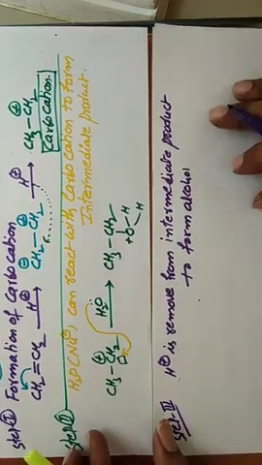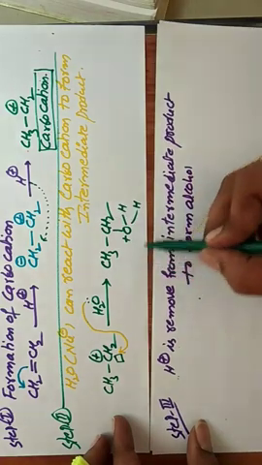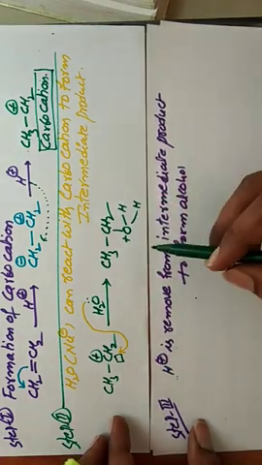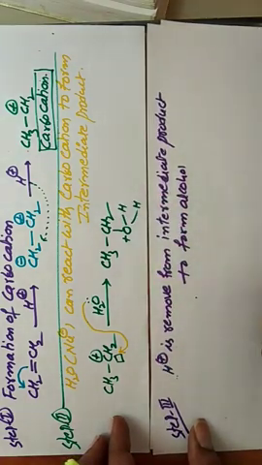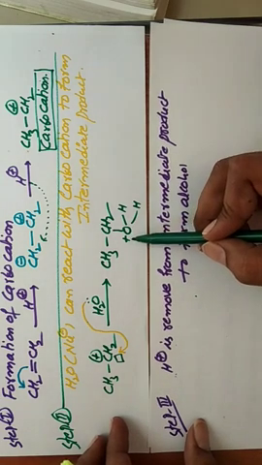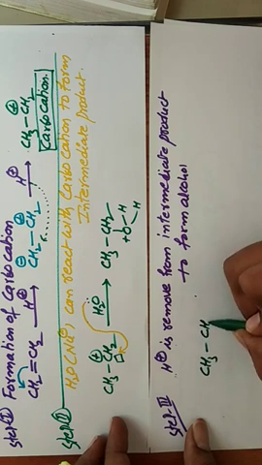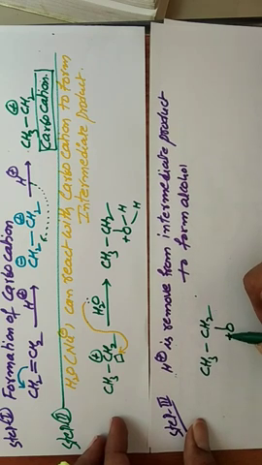So this intermediate product is unstable because oxygen has a positive charge, which is an unstable nature. That's why this CH3 bond CH2 bond O, H.